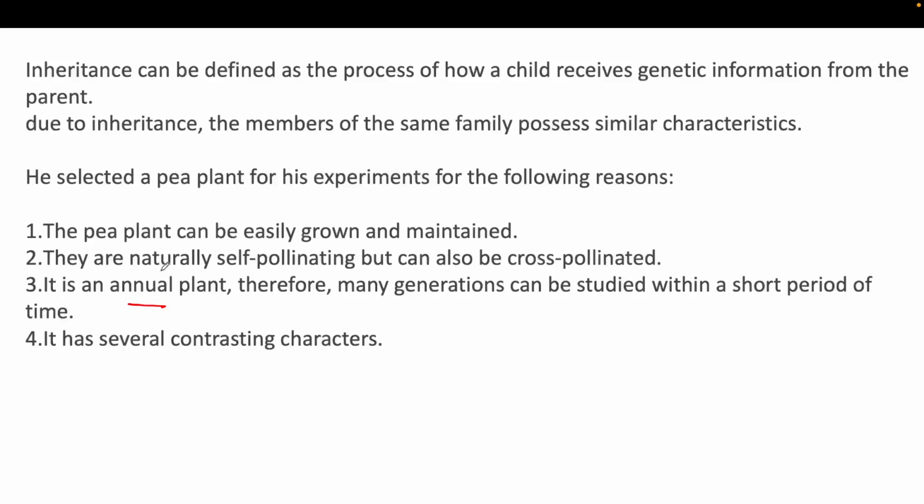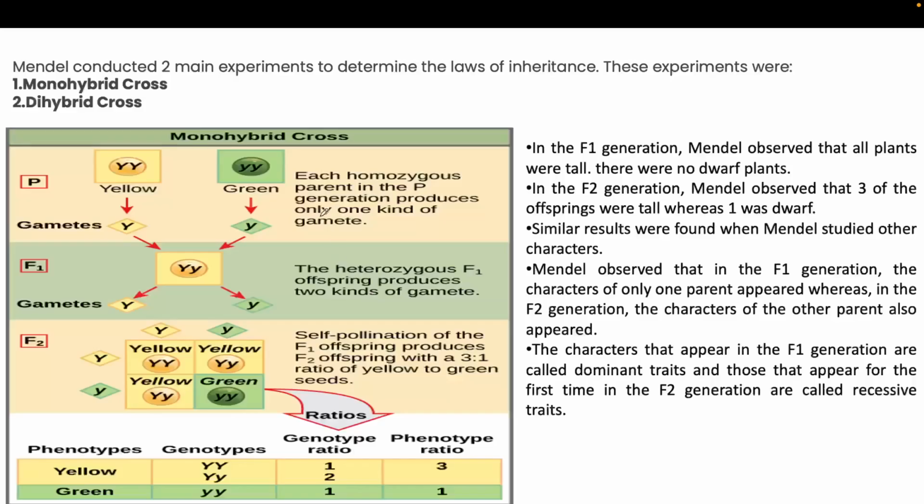The other thing is that the pea plant can naturally self-pollinate, as well as cross-pollinate. It can also be easily grown, and it has several contrasting characters. Okay, so Mendel conducted two main experiments to determine the laws of inheritance. These experiments are based on the monohybrid cross and the dihybrid cross. The monohybrid cross is when Mendel took a single characteristic.